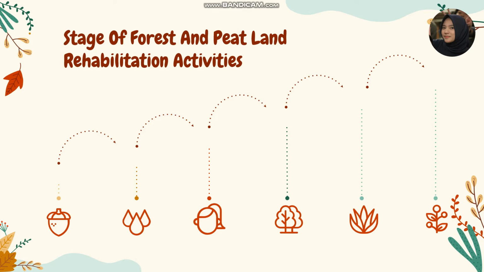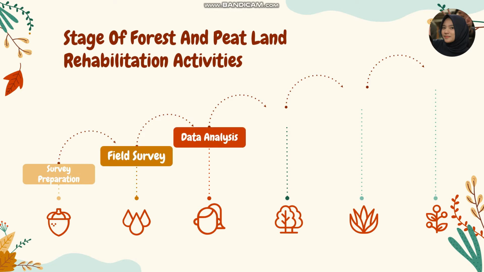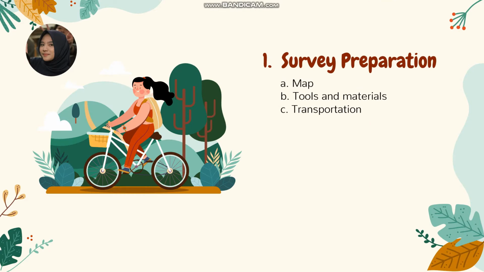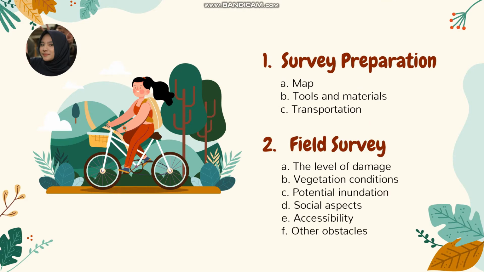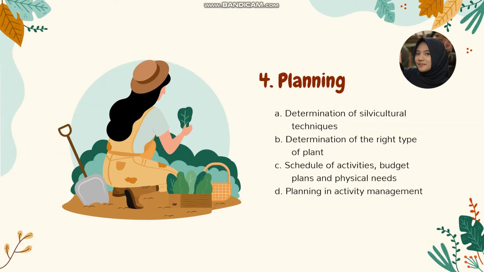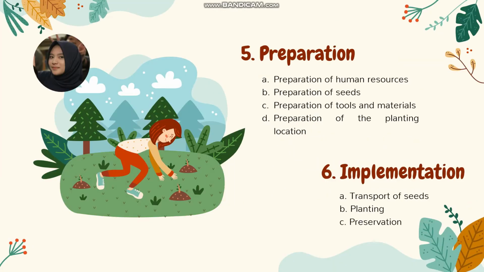Stage of forest and peatland rehabilitation activities. 1. Survey preparation. 2. Field survey. 3. Data analysis and decision making for appropriate rehabilitation activities. 4. Planning. 5. Preparation. 6. Implementation.